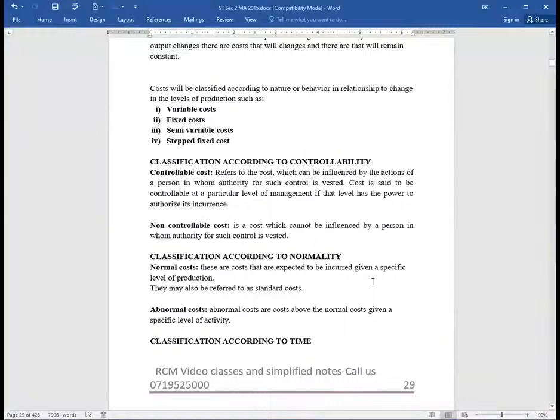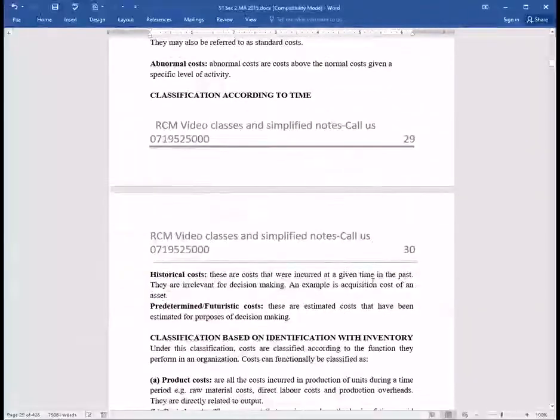Then we have a classification according to time. Under classification according to time, ladies and gentlemen, we have two classes. We have historical costs, those costs that have already been incurred. We call them sunk costs. So for instance, when you are acquiring premises, you paid some deposit. That deposit was a long time ago, sunk into the landlord's account,